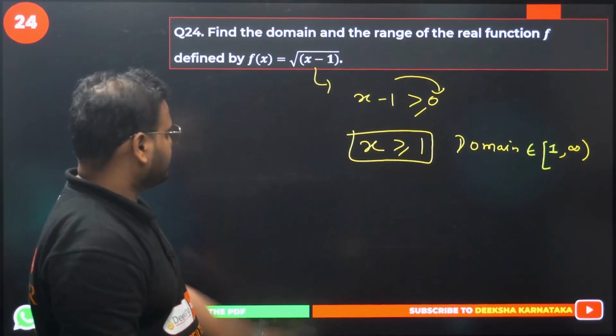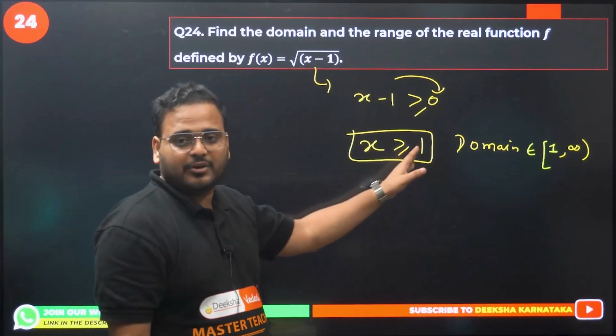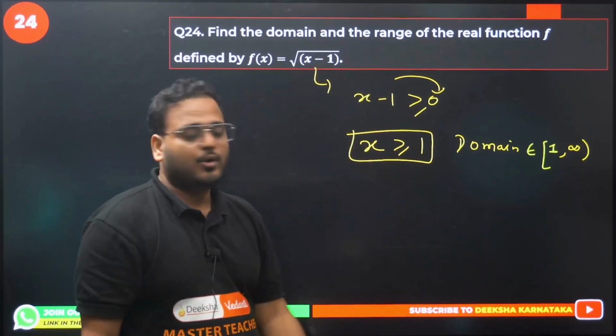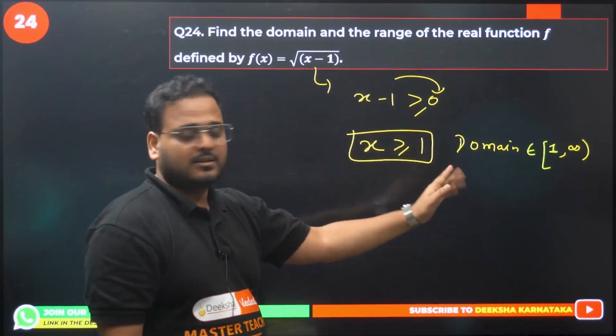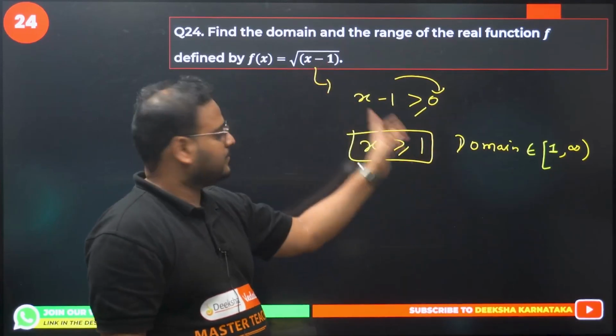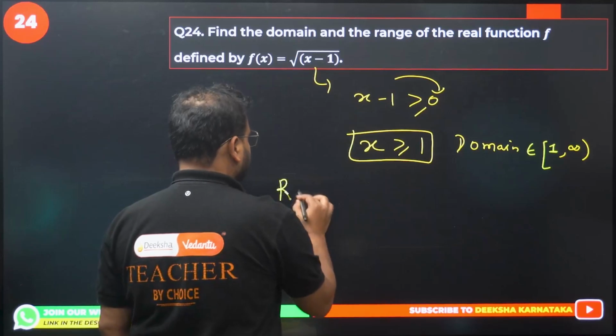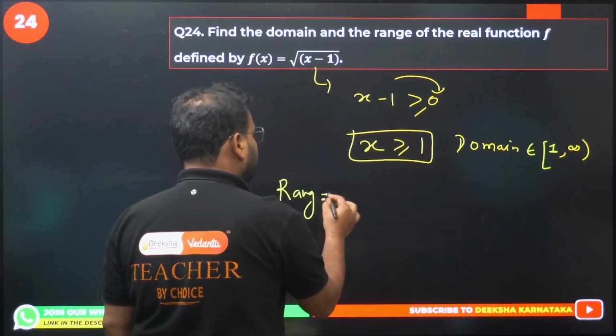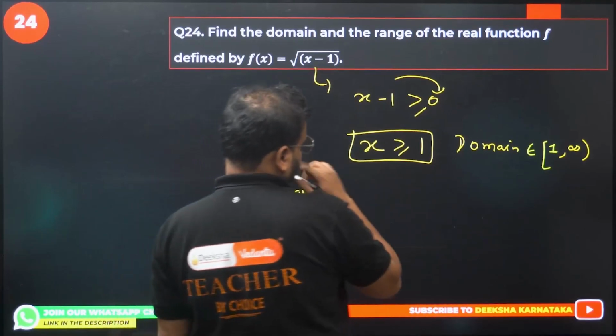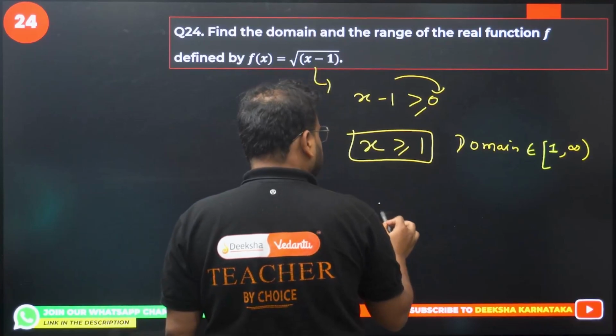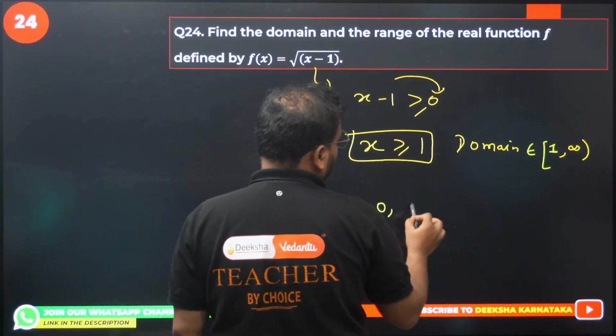Now what about range? I can put minimum of 1 over here. Put 1, 1 minus 1 is 0. Put x as 2, increasing. 2 minus 1 is 1. 3 keeps increasing. It means my range, minimum value of range can be what, dear? It can become 0 and maximum can go to infinity.